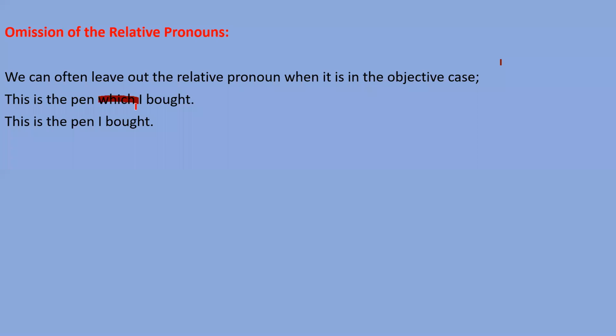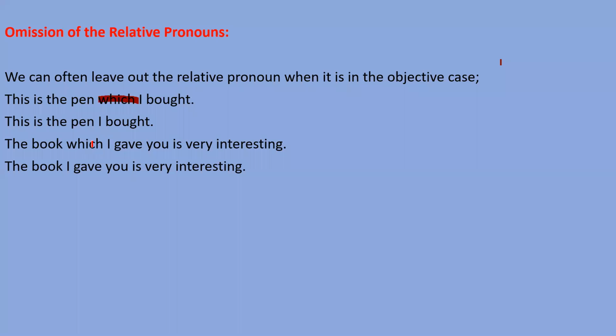So dear students, simply I want to make you understand that a relative pronoun can be omitted. The condition is that it should be in the objective case, right? If for the object we write any relative pronoun, without it we can also form our sentence. See the next example. The book which I gave you is very interesting. So which word has been used here as an objective case? As an object, so that's why we can skip this relative pronoun. So we can simply say the book I gave you is very interesting. So both the sentences are right.